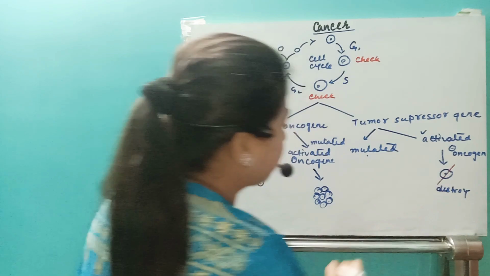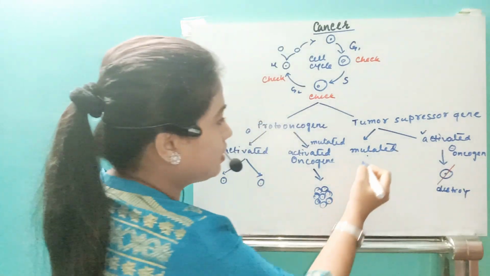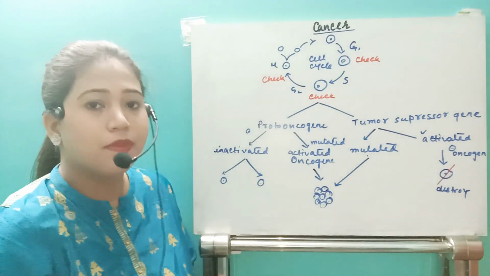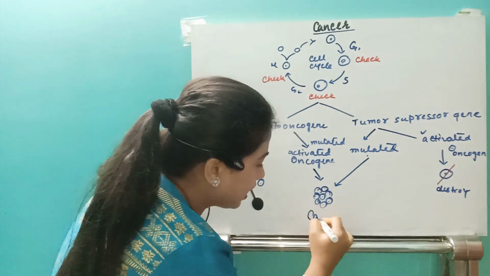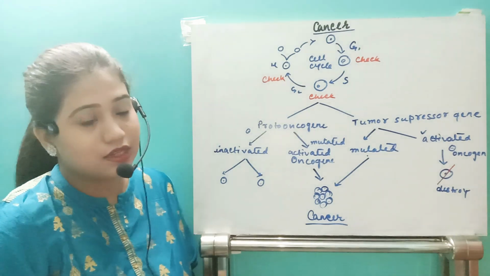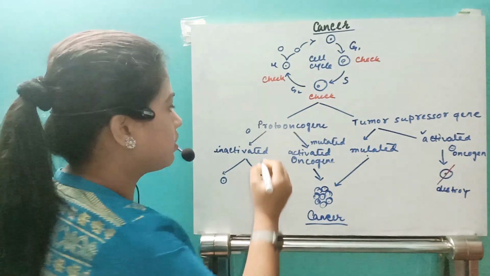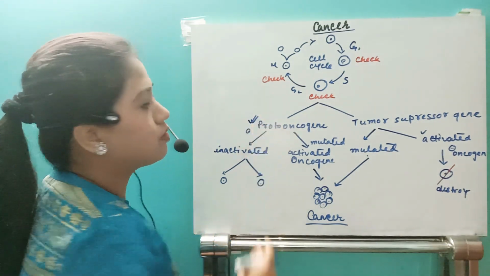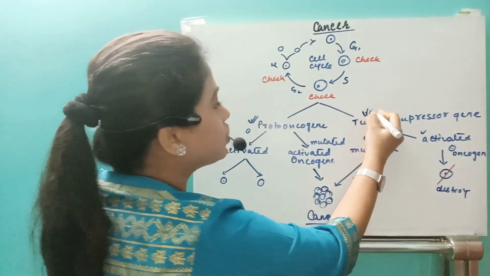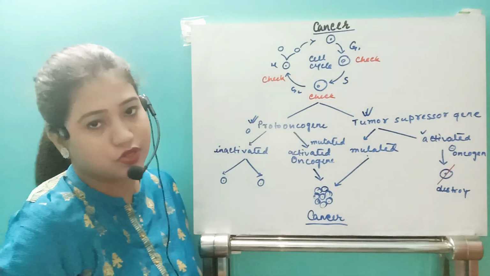After that it will cause cancerous growth, so that can cause cancer. So what is the reason? There are two reasons. What are they? Activation of the proto-oncogene, and the second one is the mutation of the tumor suppressor gene.